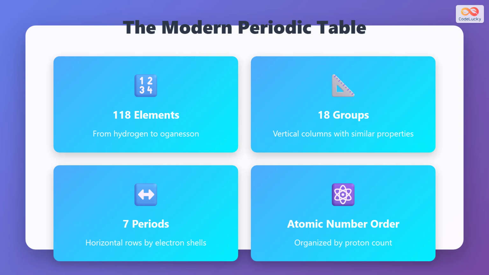Today's periodic table contains 118 elements, from hydrogen, the lightest, to oganesson, the heaviest. The table is organized into 18 vertical groups, where elements in each column share similar chemical properties. There are 7 horizontal periods, representing the number of electron shells. Elements are arranged by atomic number, meaning the number of protons, which increases from left to right and top to bottom.